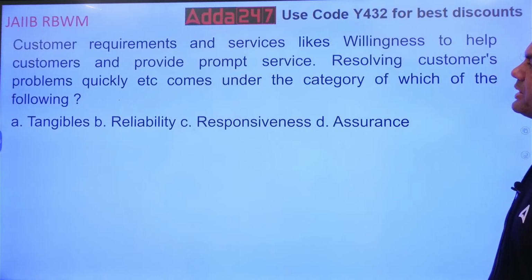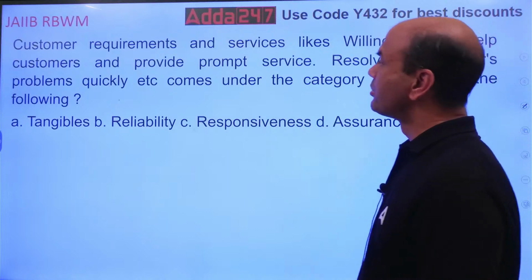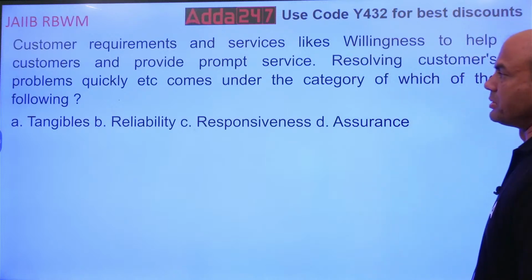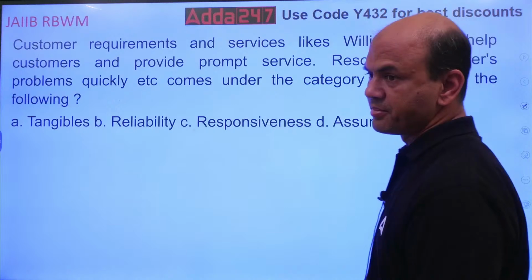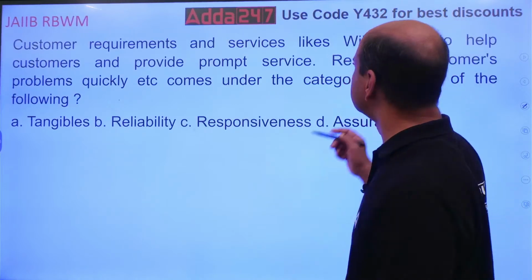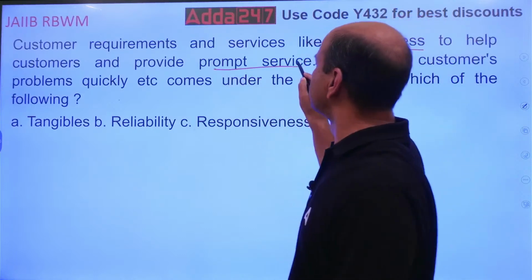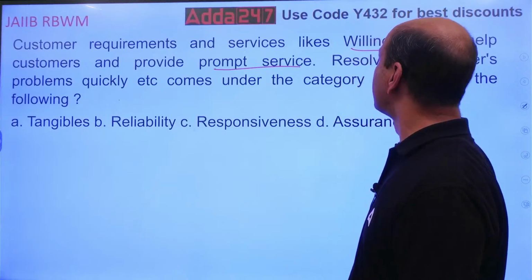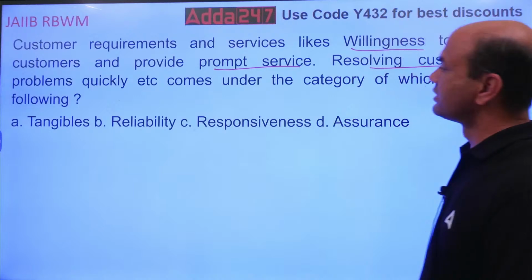Customer requirements and services like willingness to help the customers, provide prompt service, resolving customer problems quickly comes under the category of which of the following? So, willingness to help, providing prompt services, okay? Resolving the customer queries comes under which category?